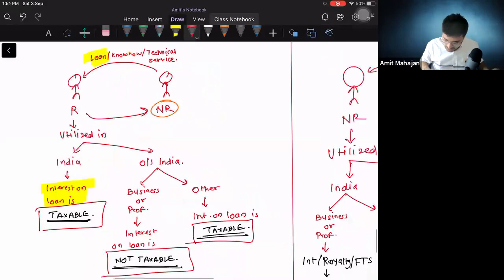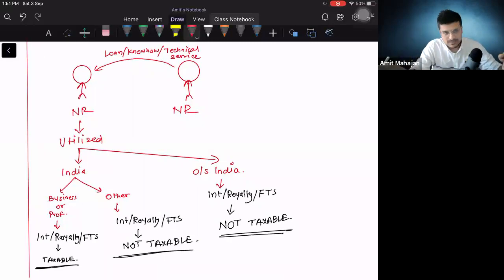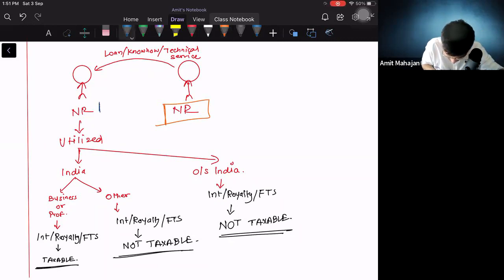Perfect. Great. अभी similar point आता है इधर. Now here there is one non-resident giving some loan to another non-resident. I am talking from this non-resident's perspective. Income किसका है? Right hand side वाले non-resident का. Right? Okay, मैं 1-2 लिखता हूँ, so तेरा problem नहीं आएगा. This is NR1 and this is NR2. NR2 has given loan to NR1. Now again here the funda will remain the same. NR2's income will be taxable or no will be dependent upon the manner of utilization by NR1 of that loan.